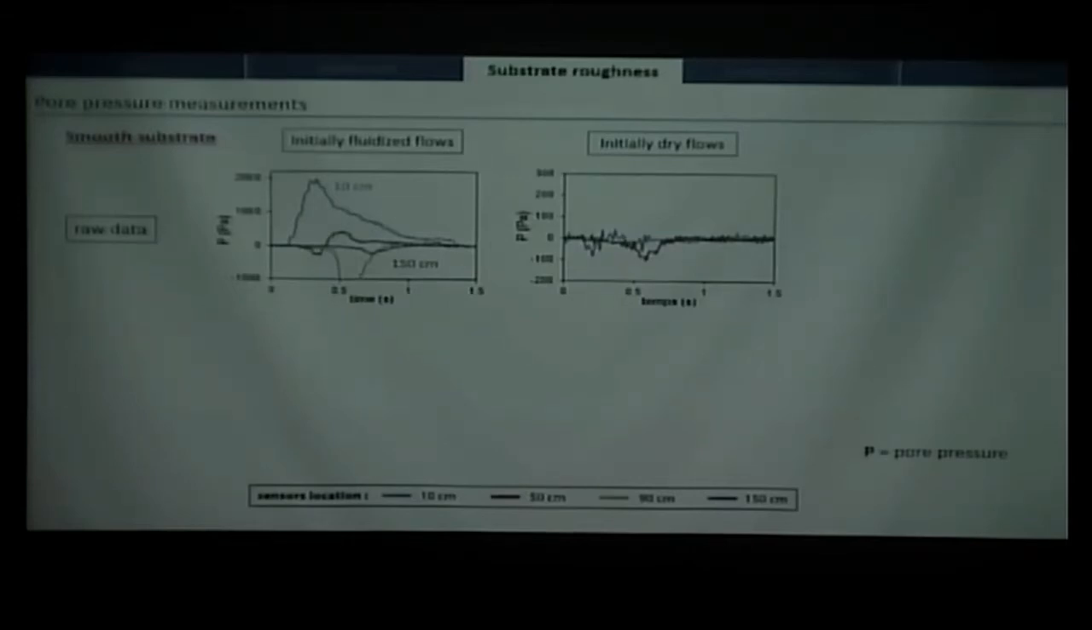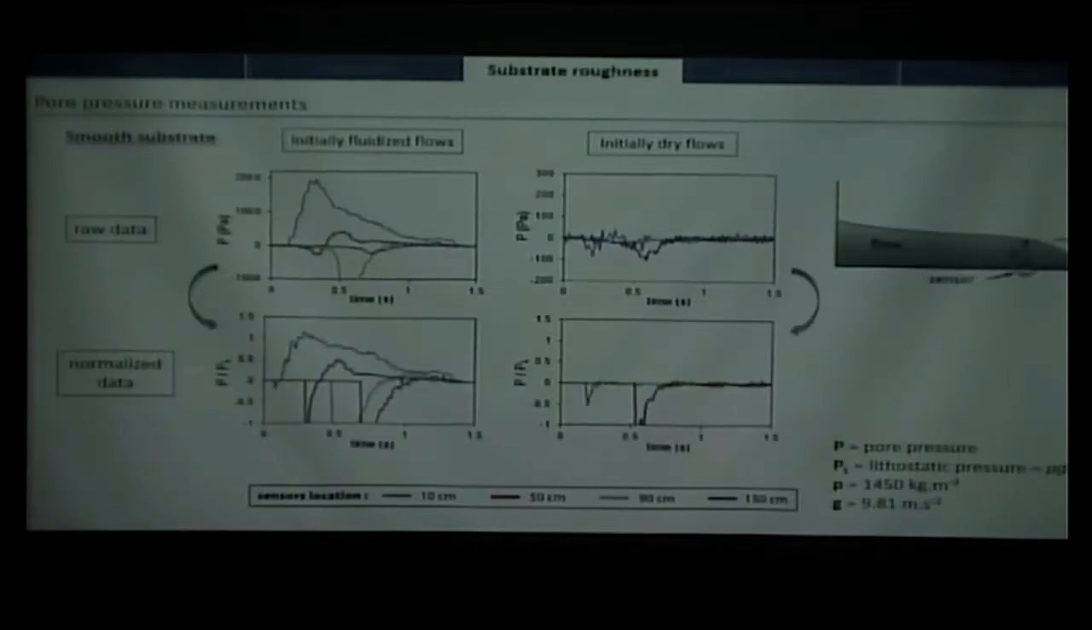Because this is just raw data, I will also normalize them by the lithostatic pressure, so the pressure of the weight of the particles on top of the pressure sensors. In that configuration, when we have P over PL equals 1, we consider that we are fully fluidized, and when P over PL equals 0, we have no fluidization. So it's easier to work with and easier to compare with different flow configurations.